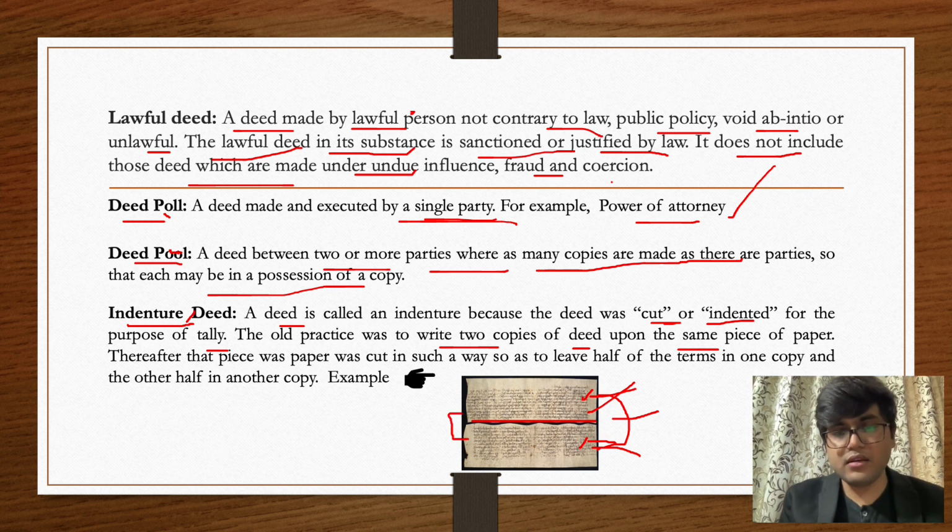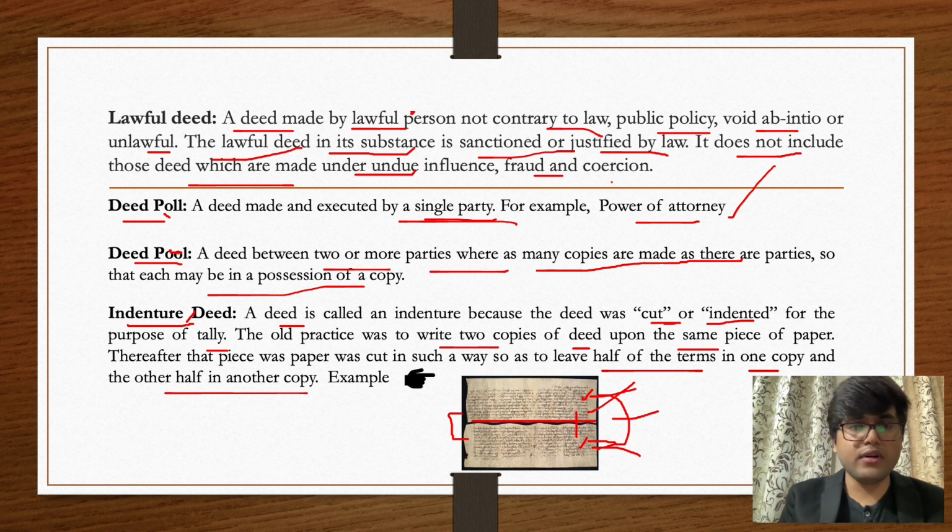So I think if we now look at the definition of this, you will get a better idea. The old practice was to write two copies of a deed upon the same piece of paper, and thereafter that piece of paper was cut in such a way as to leave half of the terms in one copy and half in another copy. So this is an old type of an indenture deed, as you can see.